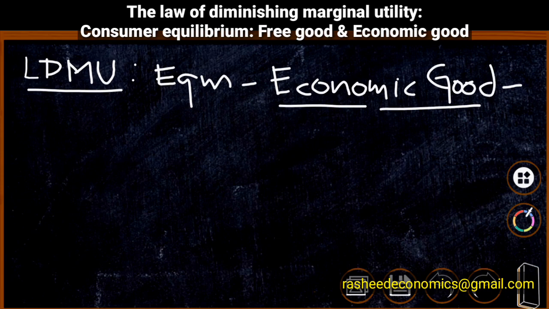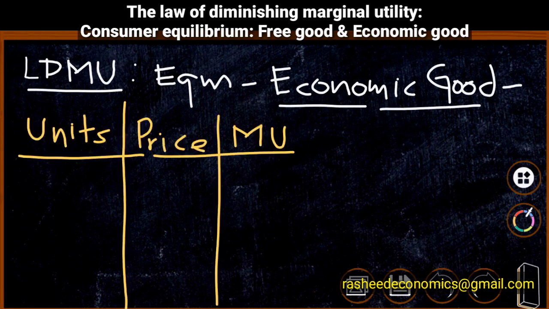Now let us consider an imaginary utility schedule to identify the equilibrium point. We have three columns here: units consumed of the commodity, price of the product, and marginal utility of the product. Here the consumer continuously compares the second column and third column, that is, price with marginal utility.